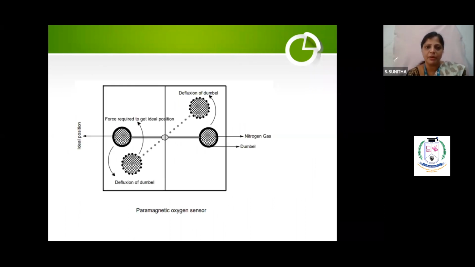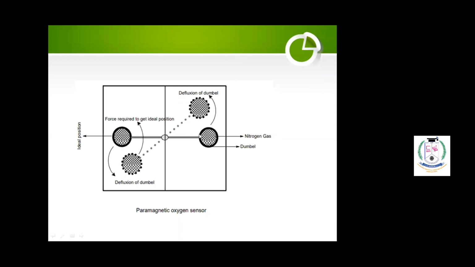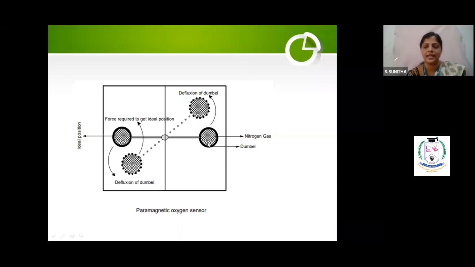So this is the dumbbell. Two dumbbells I have to keep. The entire dumbbell is placed inside the magnetic field, so you have to keep the magnets north pole, south pole, north pole, south pole, like that. This is in a homogeneous magnetic field. These are the two dumbbells I have to keep. This dumbbell is filled with nitrogen gas. Did you understand?